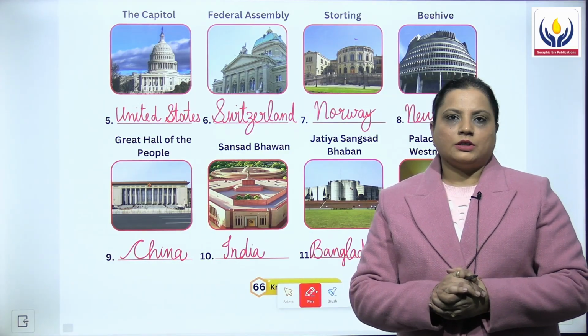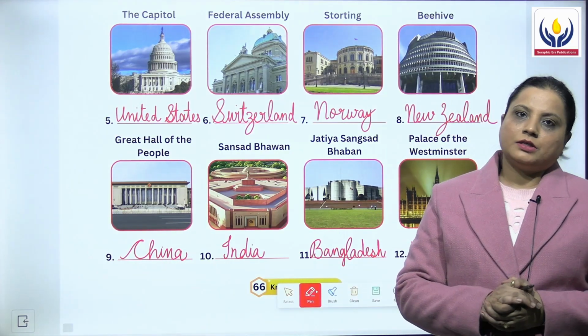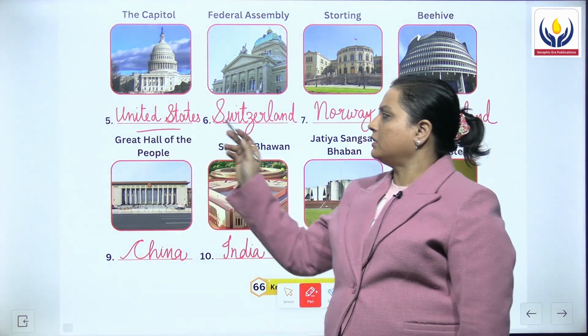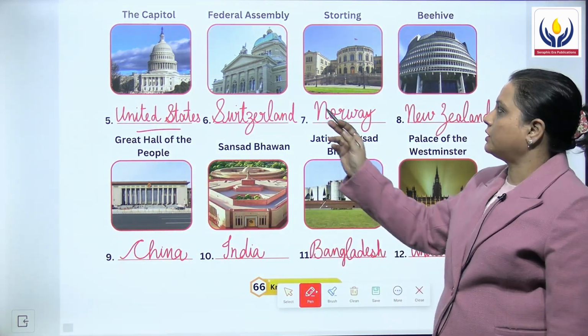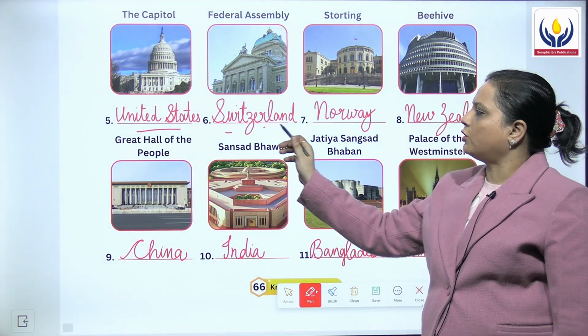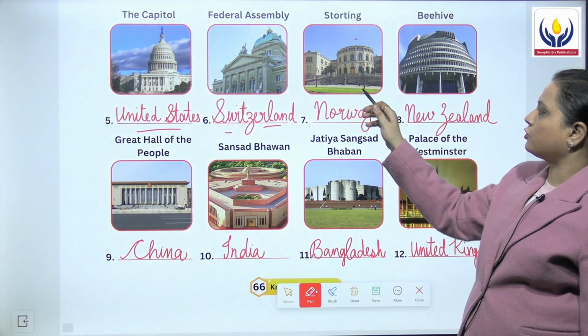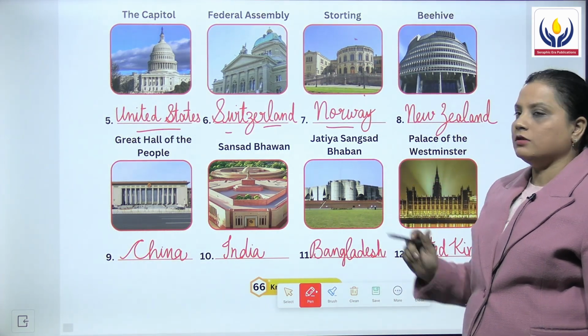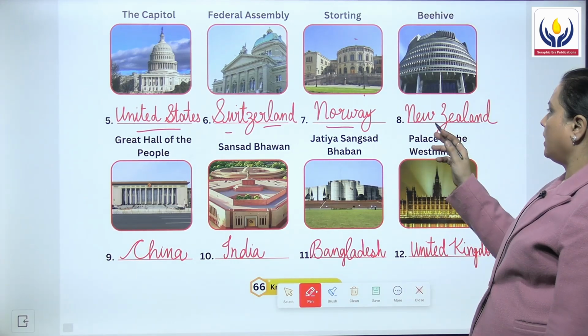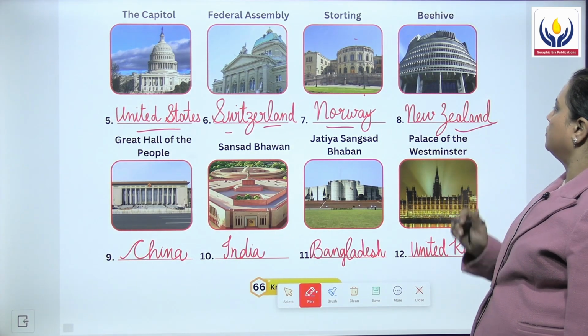The fifth image is of the Capitol, and it is located in United States. Sixth image is from the Federal Assembly, that is from Switzerland. Moving on to the seventh, this is known as the Storting, and it is in Norway. Then eighth, this is in New Zealand.